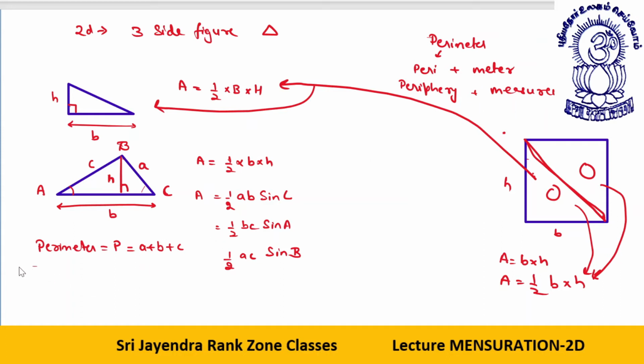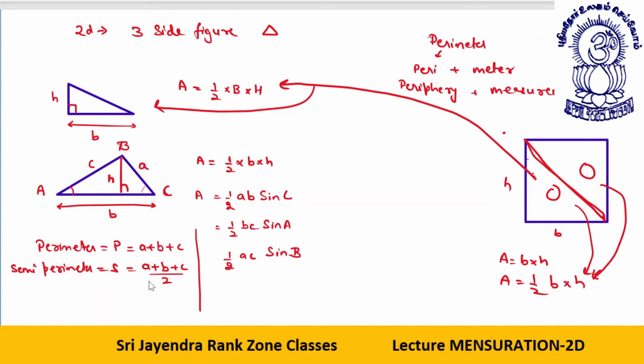Perimeter is a plus b plus c. What is semi perimeter? Semi perimeter, S, is equal to a plus b plus c by 2. This is the semi perimeter. Okay, dear students, I hope this is clear to all.